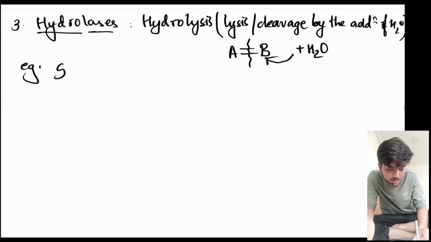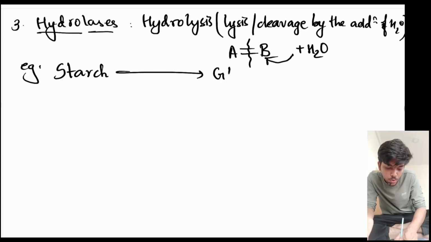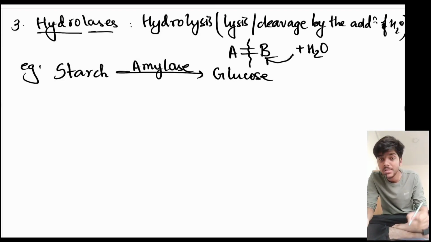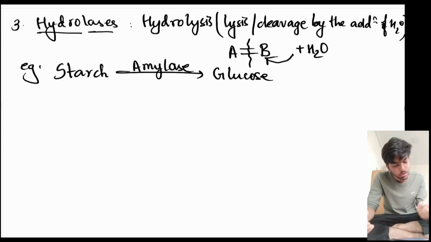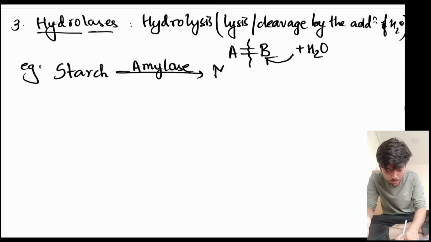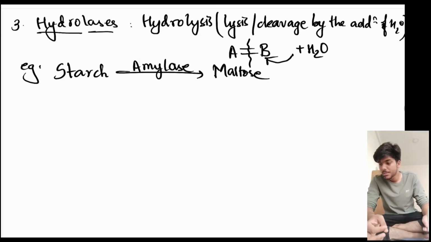So starch gets broken down into glucose with the help of enzyme amylase. So amylase is hydrolase because it brings about hydrolysis of starch into, not glucose, not directly glucose, I'm so sorry, into maltose first. Okay, that's hydrolase.